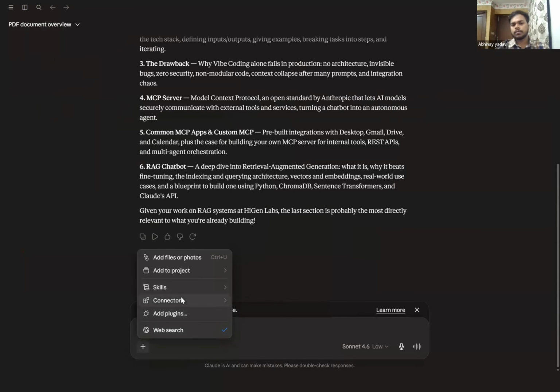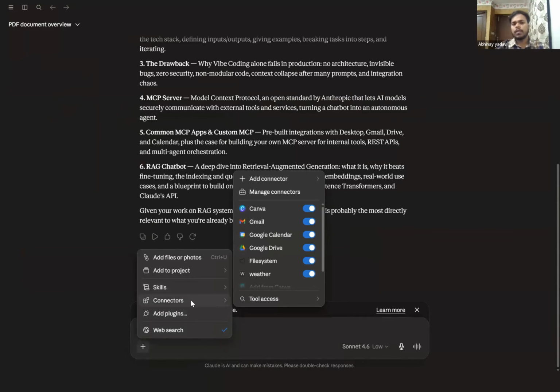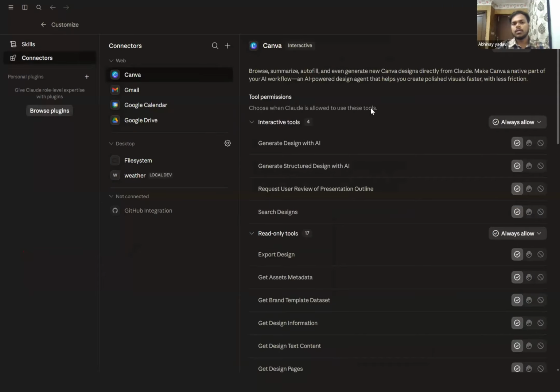After skills, we have a very important thing, and that is called connectors. Meanwhile, all these are showing in mine, but maybe they are not going to show in yours, because you need to connect. What is a connector? Just understand it very simply. A connector is just like the Play Store or the App Store we have on our mobile phone. In the App Store and Play Store we have applications, so connectors give you access, or help you, to have different applications.